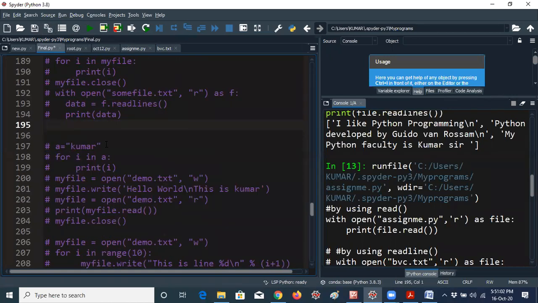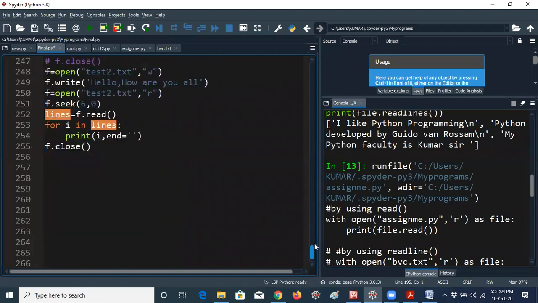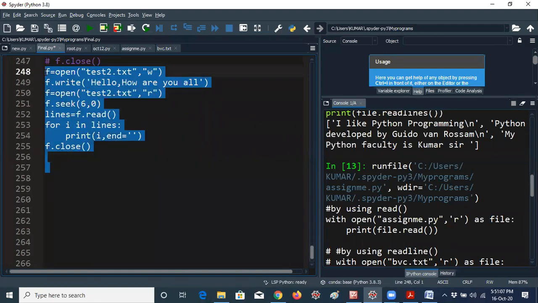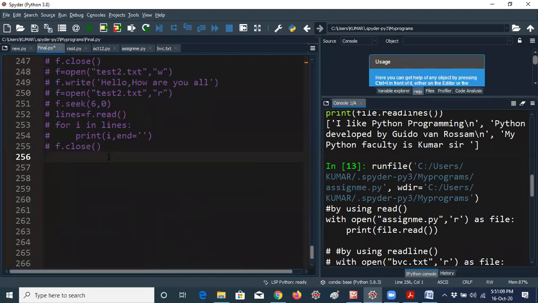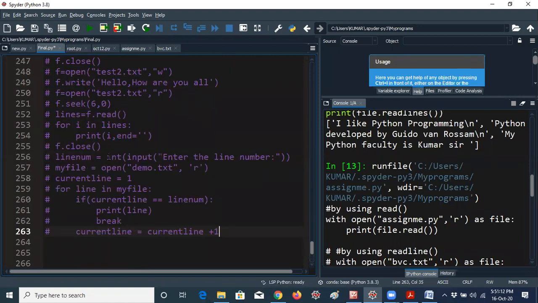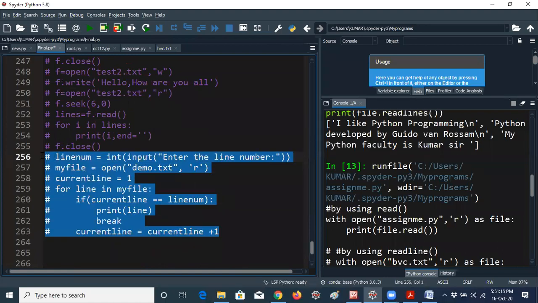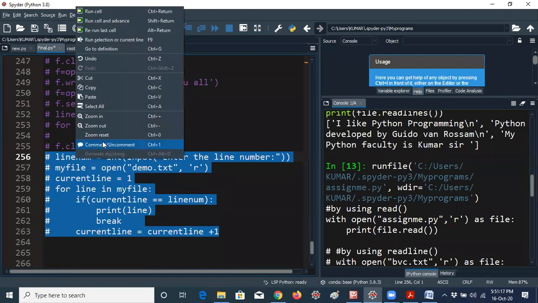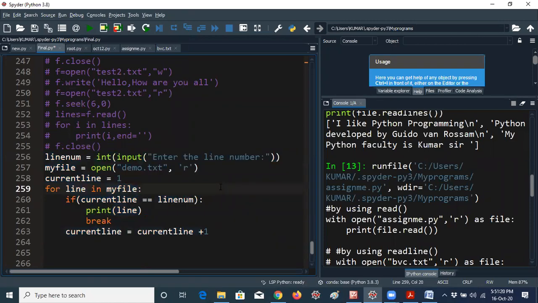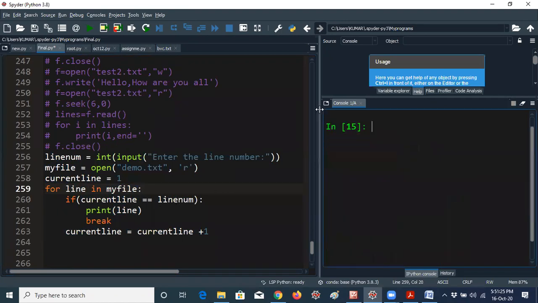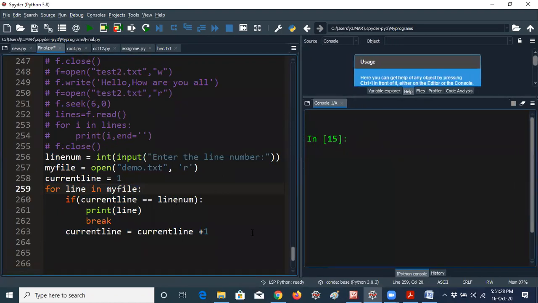Yesterday, CSE student Miss Bhavani from 3rd CSE asked me a question in the chat box. Sir, is there any predefined function for the last line or middle line? She is saying that because when you use the readline method, you get only the first line. So she asked whether there is any function to retrieve the second line, third line, middle line, or last line.